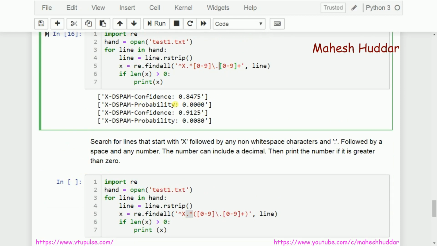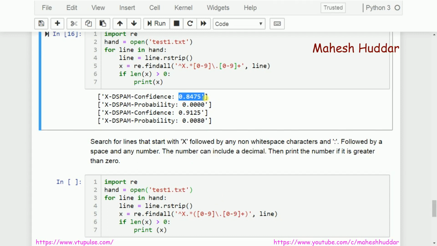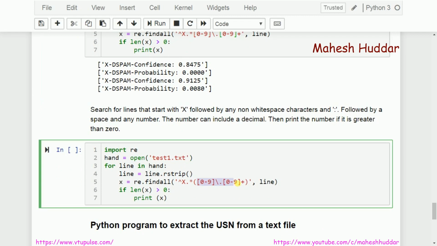But what I want, I am not interested in the entire thing. The entire match will be returned to you, but I am not interested in it. What I want is only this number. So wherever I have written a pattern to match this number, I need to put parenthesis around it. In this case, you can see I put parenthesis around this particular part of the regular expression.